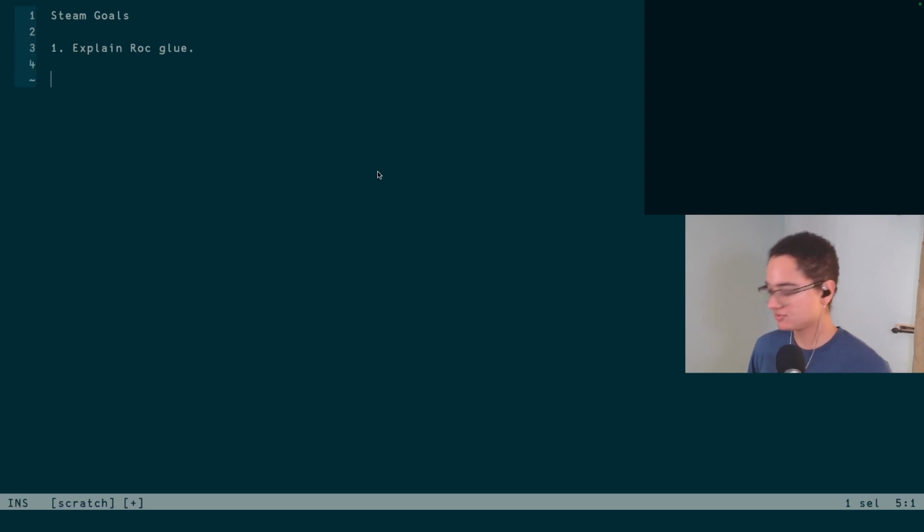After we're done explaining Roc Glue to everybody and making that clear, the main goal will be fixing a bug in Roc Glue, because the compiler is always full of bugs. That's just a rule. I mean, I guess this is a side tool related to the compiler rather than the compiler itself. But fix a Roc Glue bug.